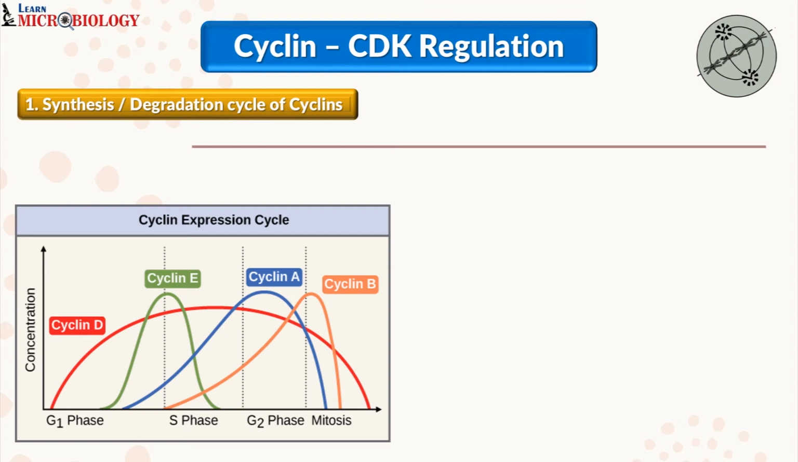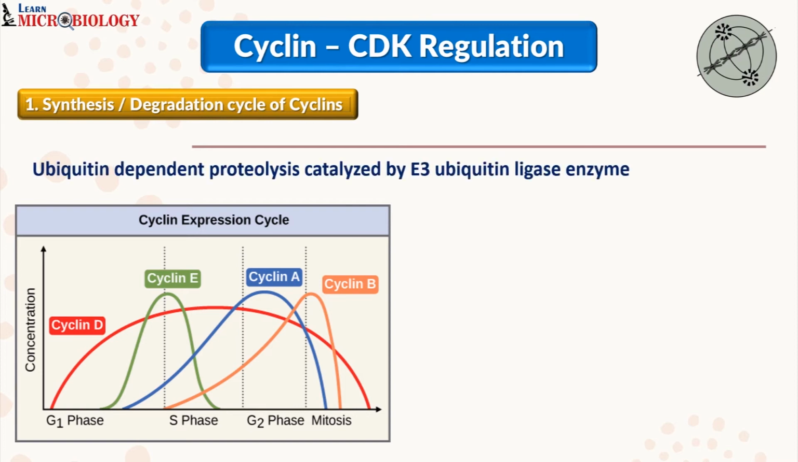Now, synthesis takes place by transcription and translation of the cyclin genes. We already know there are certain regulations even at that level, and the most important regulation is at the degradation level. Cyclin B is degraded with the help of the ubiquitin dependent proteolysis mechanism, which is catalyzed by the enzyme E3 ubiquitin ligase.